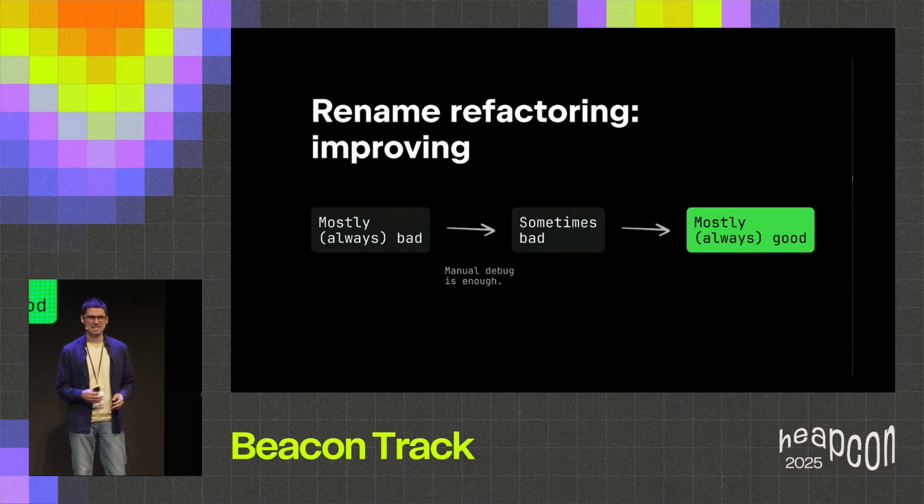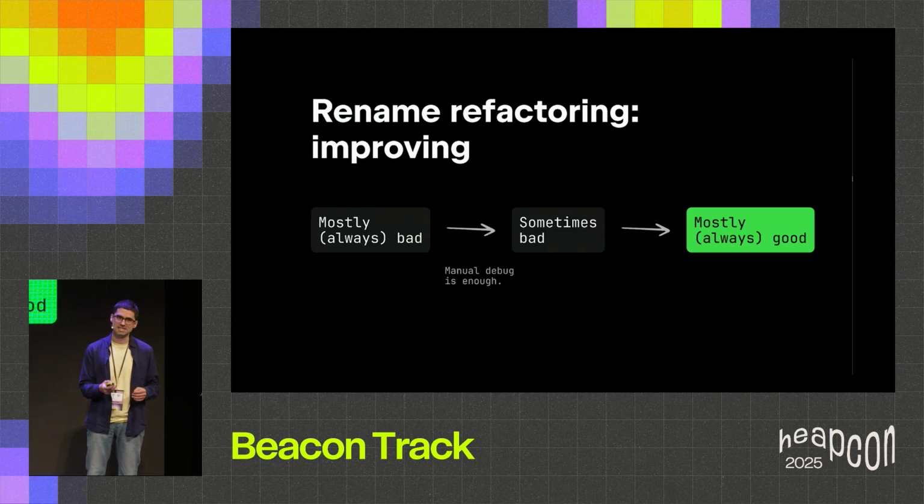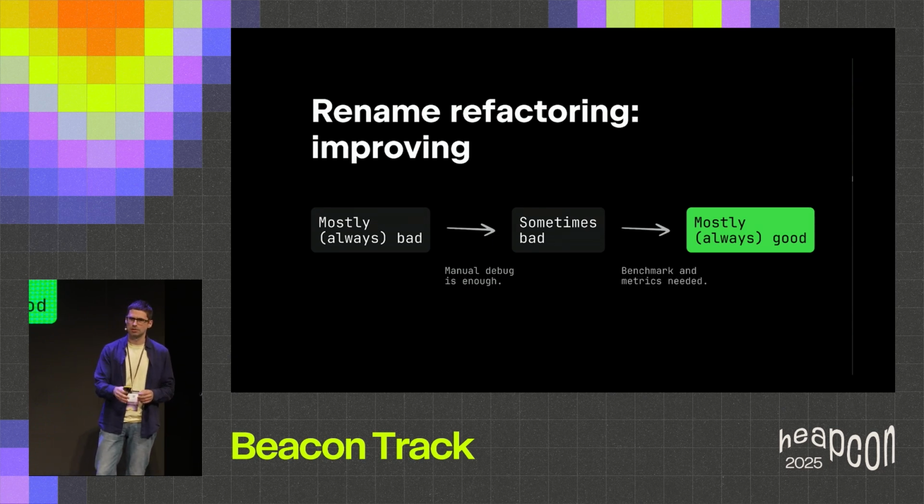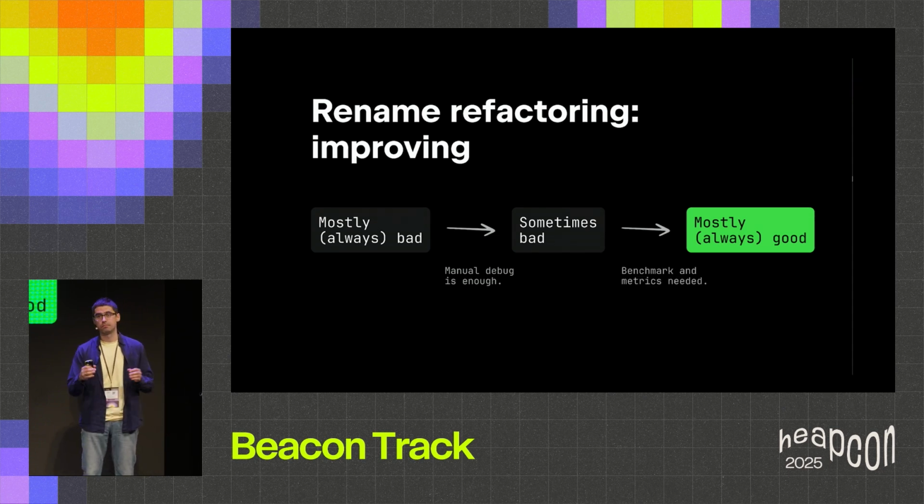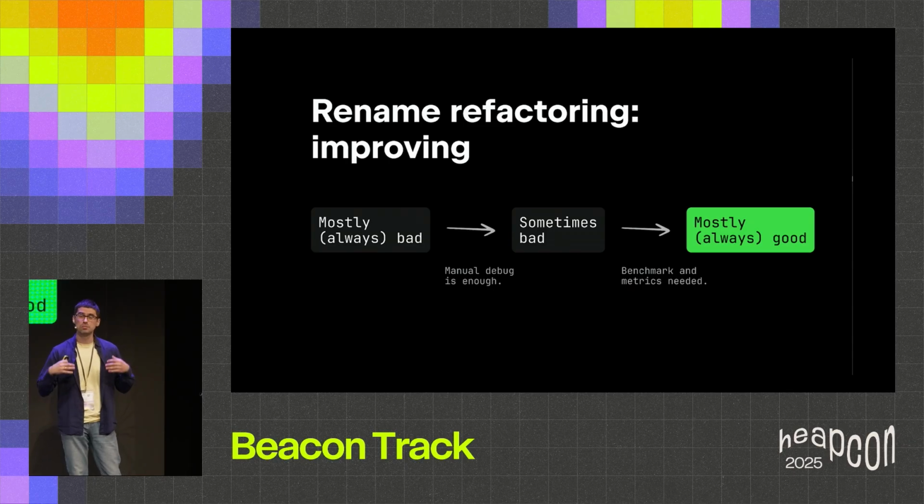A small improvement could be, say, a 5% improvement, and 5% is 1 in 20. And unfortunately, you will never be able to see this 1 in 20, 5% improvement with just manual debugging. So here you absolutely need benchmarking and proper metrics measurement to be able to measure those small improvements.